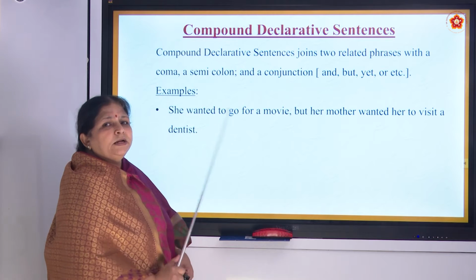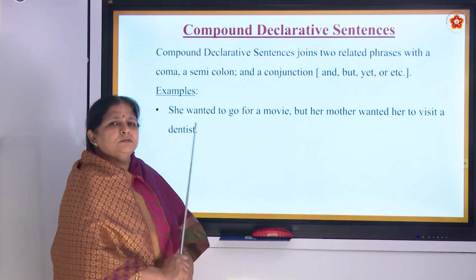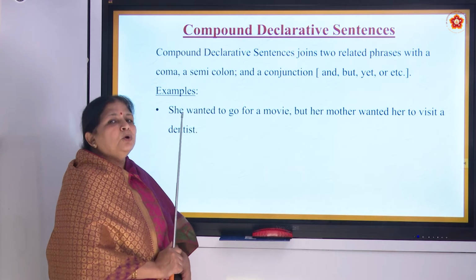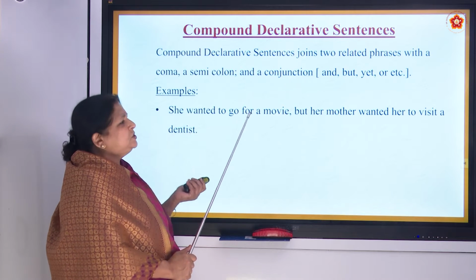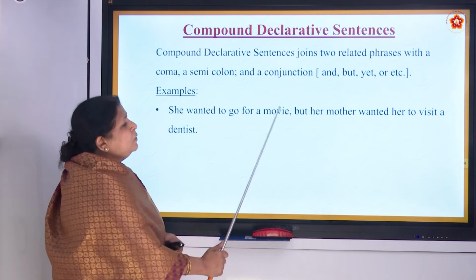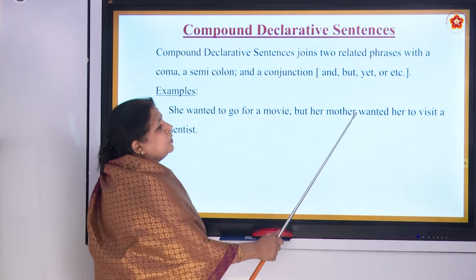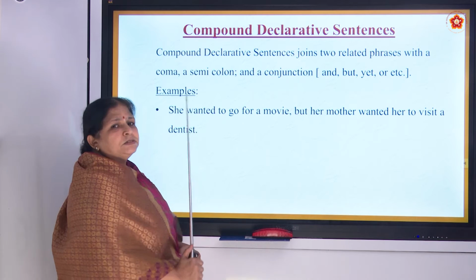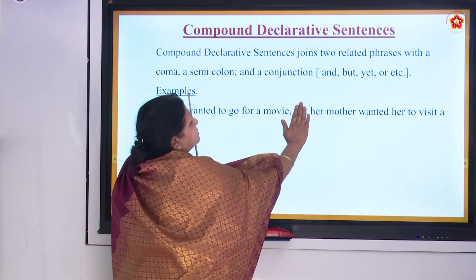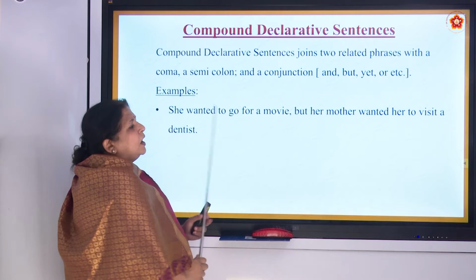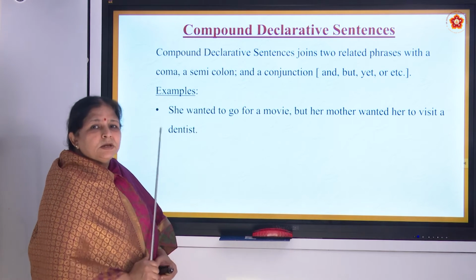Now, see, there are two sentences. She wanted to go for a movie. It's a complete sentence, right? You don't have any doubt. Now, but is not added over here. Just see, her mother wanted to visit a dentist. Does it make sense? Yes. So this also makes a complete sentence.